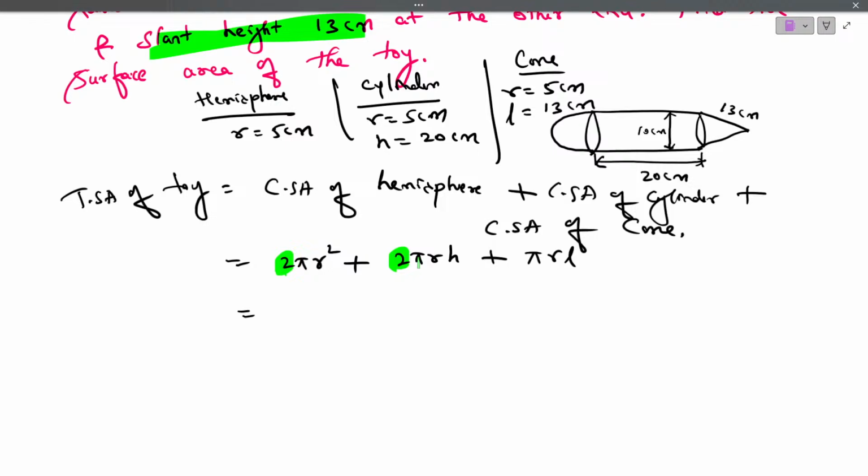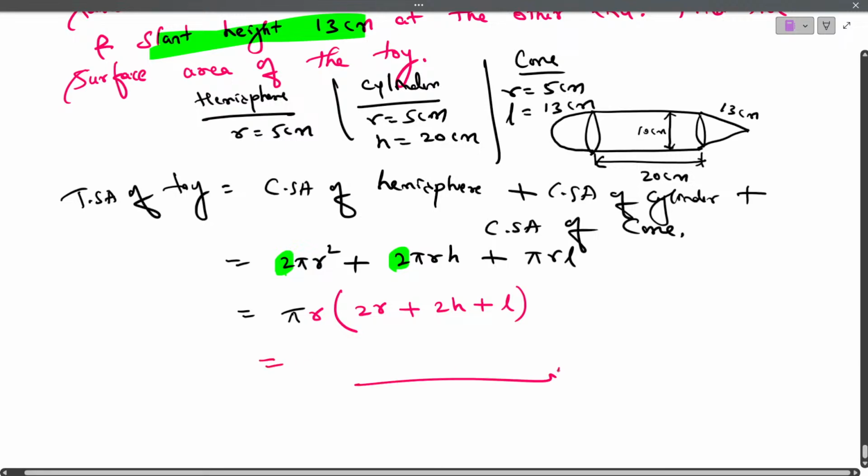Here we have pi in all three, so we can take pi common. In all three cases radius remains same, so we can take r common. Left out is 2 and r, then 2 and h, then L.